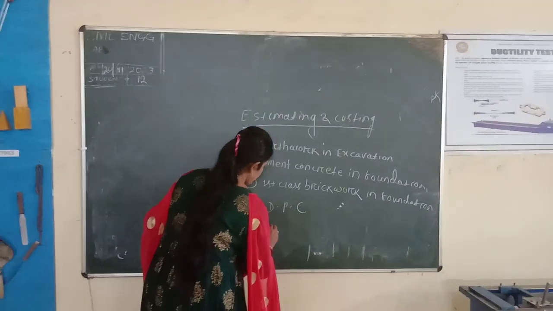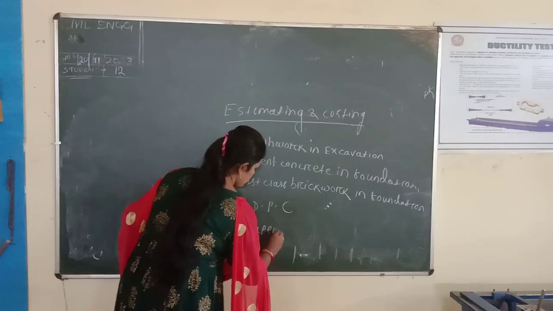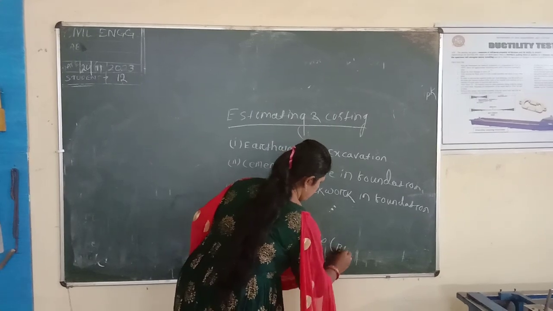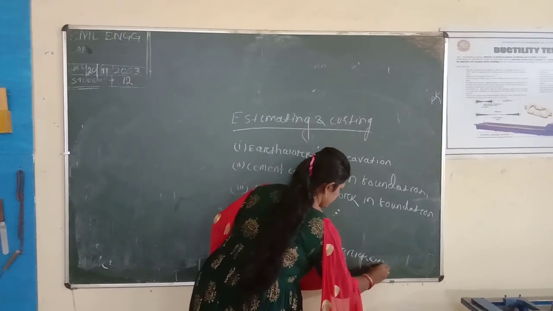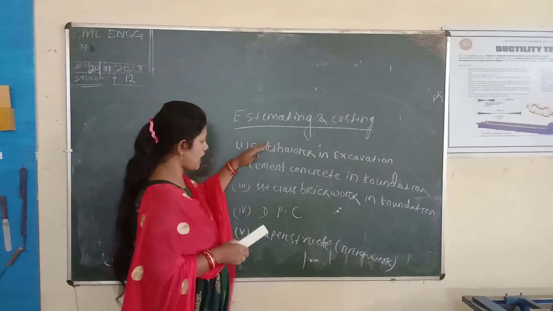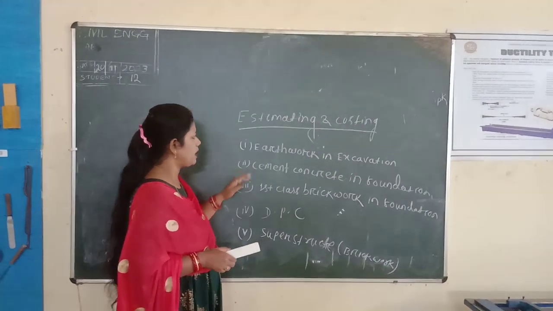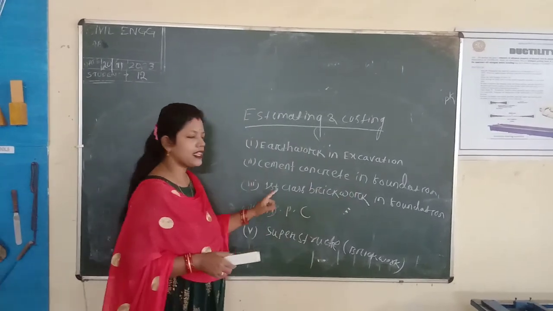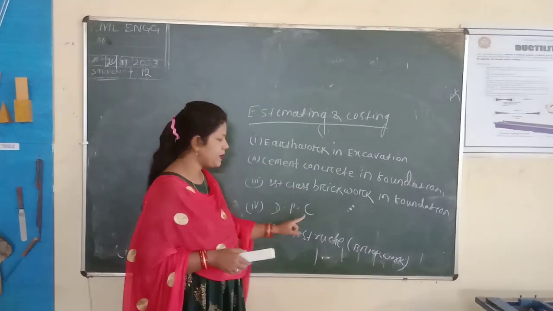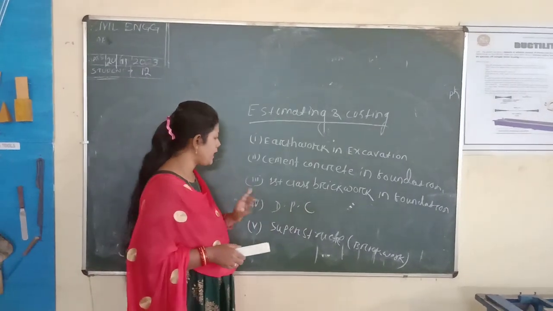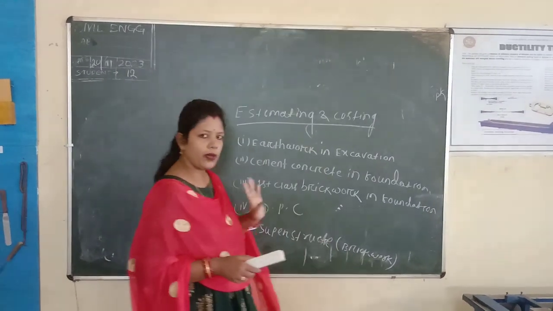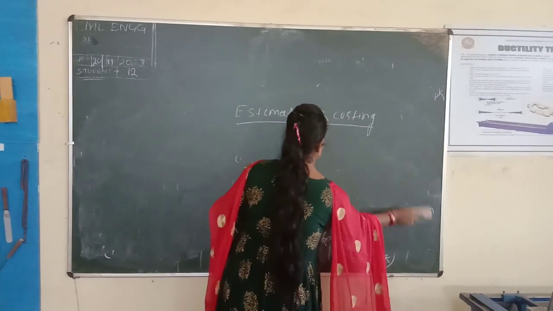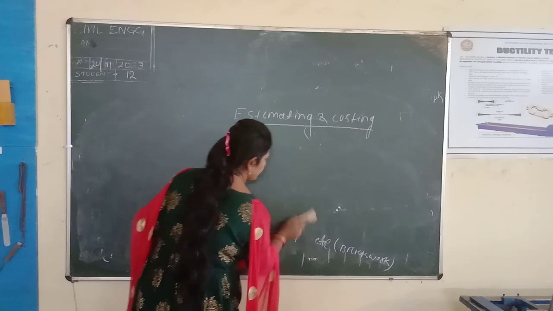Next, the last one is superstructure brickwork. Clear? These are the main items of the estimate. First one is earthwork in excavation, second one is cement concrete in foundation, third one is first class brickwork in foundation. Next DPC. DPC means damp proof course which is provided in the plinth wall. Next superstructure brickwork. Let us consider a problem. Then we know about all the items of the main work in estimating.